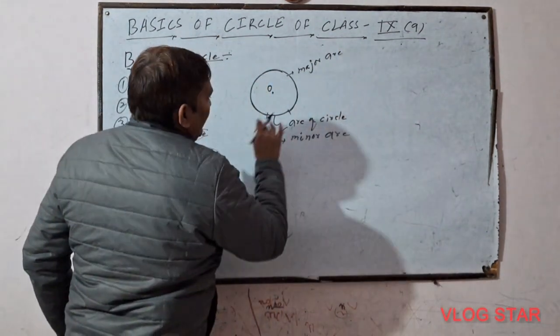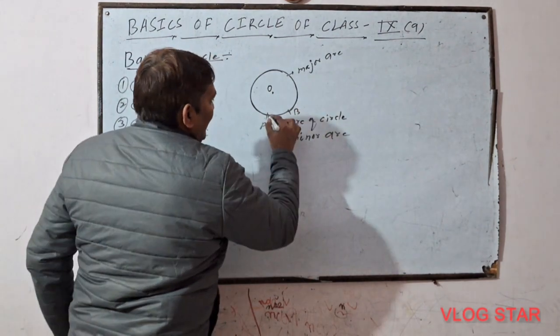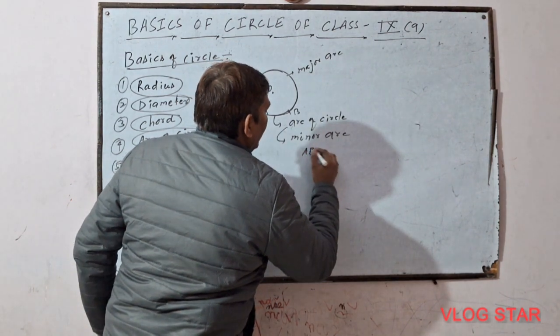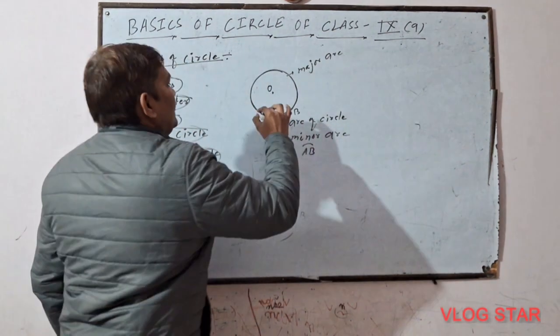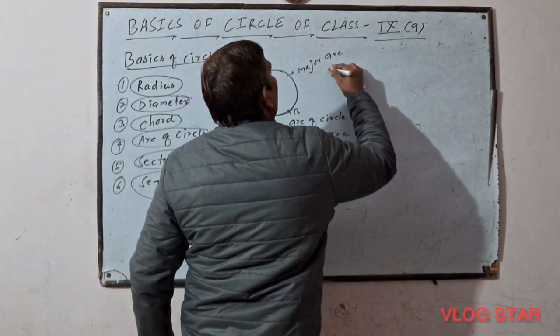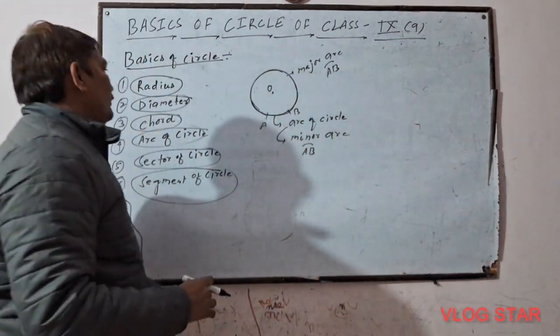Here I will take the arc as AB, then AB is the minor arc, we will write AB and draw a curve above AB. Similarly, this time this is the major arc, we will write AB and draw a curve above AB. I hope you have understood.